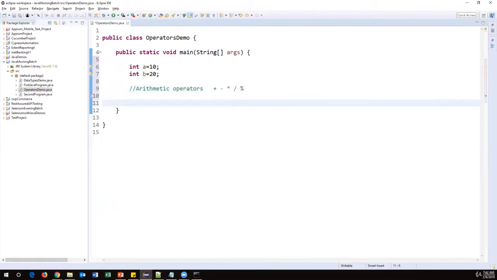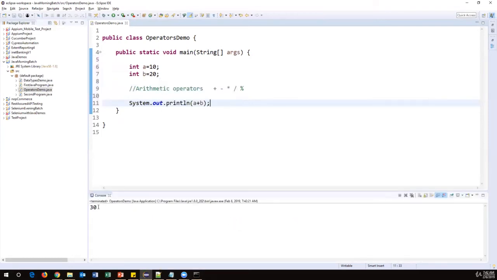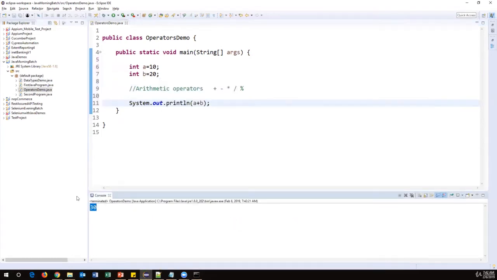I want to add a and b. So how to add a plus b? Simple. Plus is an addition operator. But I want to print that output, so directly write System.out.println(a + b). This will give you the output of a plus b. Now when you see, 30 is the output. a is 10 and b is 20, so 10 plus 20, 30 is the given output.